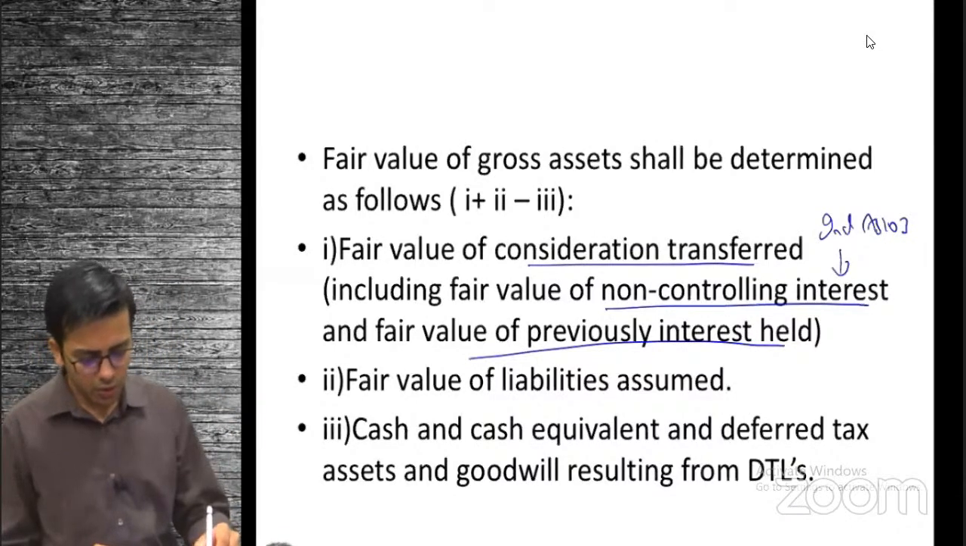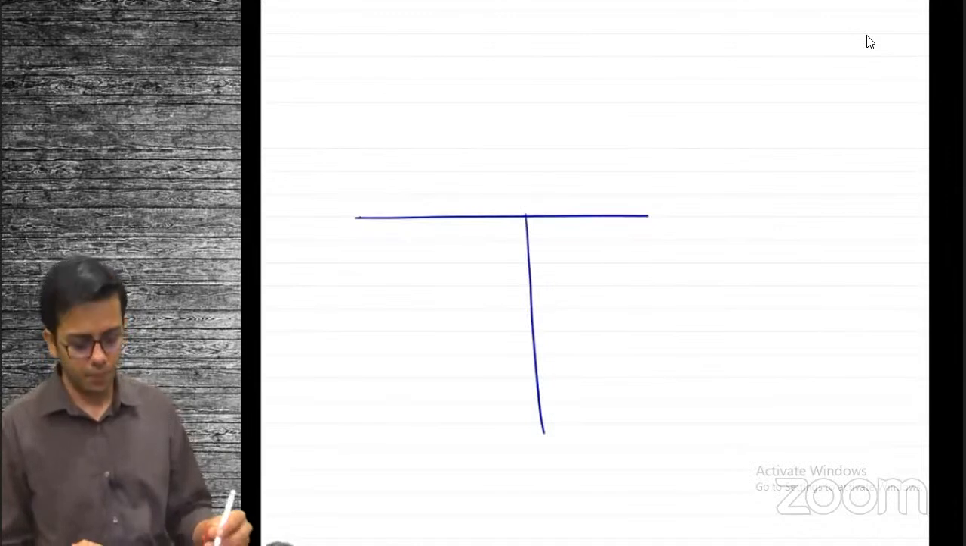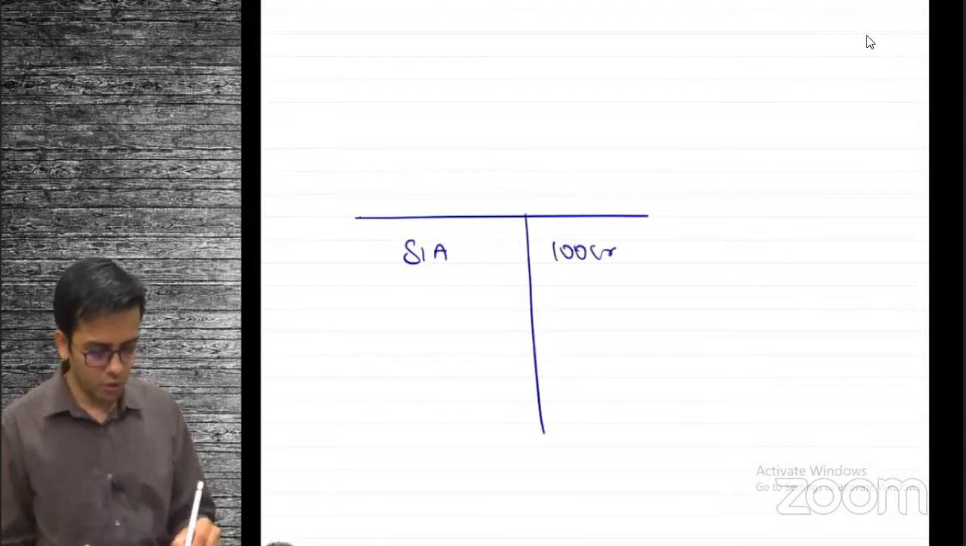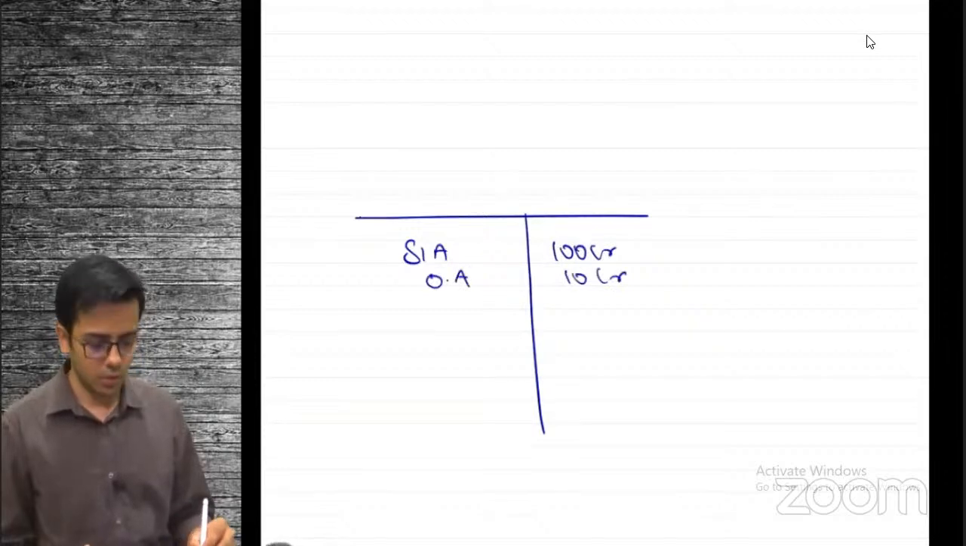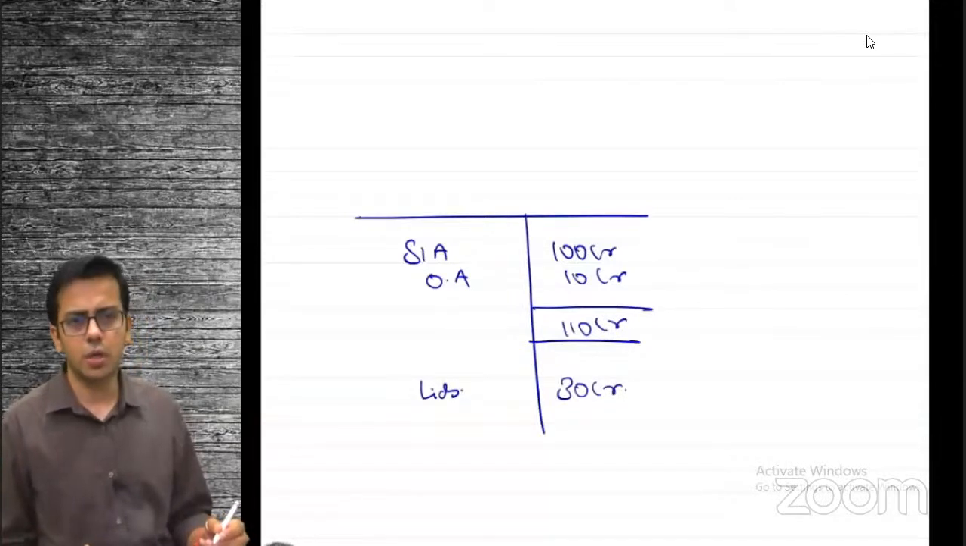Okay. So let's try to understand with the help of a very small example. Let's say there is an entity which has some single identifiable asset of 100 crore and there are other assets of 10 crore. This entity is for 110 crore. There are some liabilities in this entity which amount to 30 crore rupees.